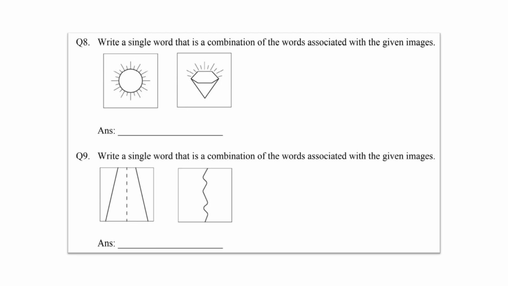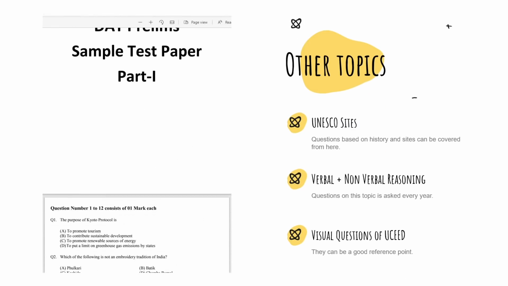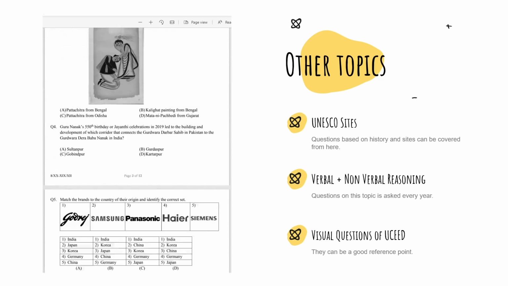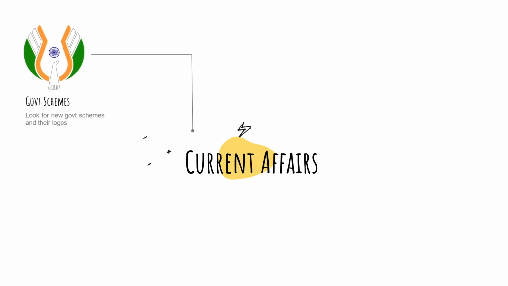Apart from this, there are certain topics like UNESCO sites, some reasoning topics and some visual puzzles like questions in UCEED that are important from the exam point of view. Current affairs is very important for the NID entrance exam, and for now we can restrict ourselves to topics in current affairs like government schemes along with their logos. Take a look at some new government schemes and also observe the logos of those schemes.